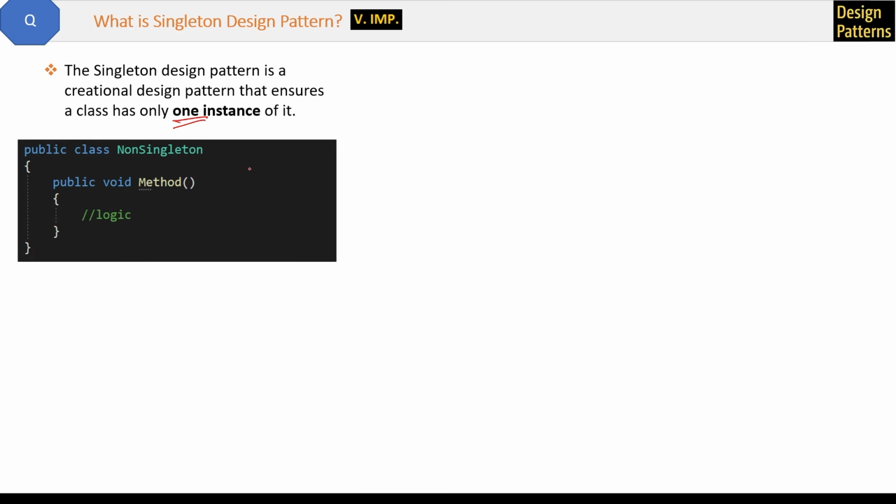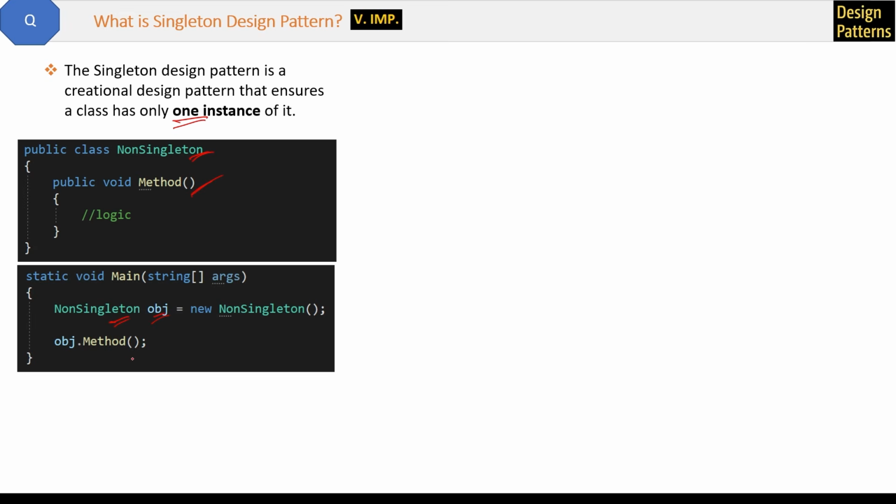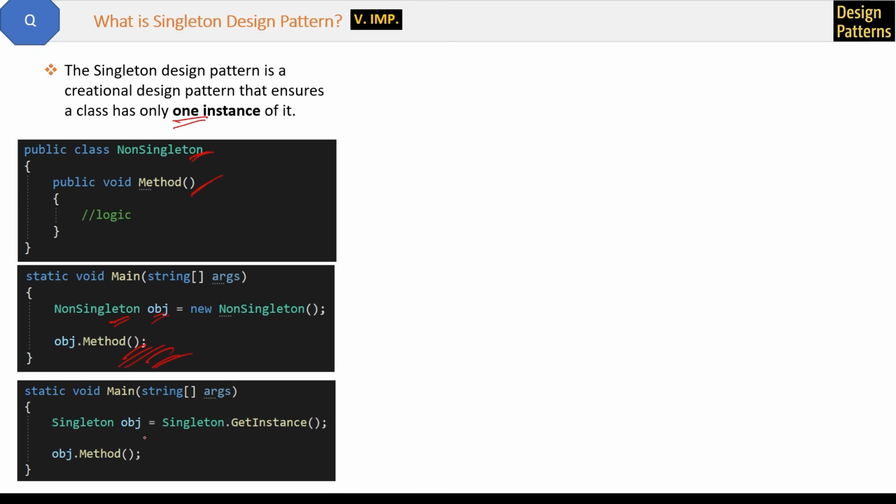Okay, so normally we have a class like this with a method inside it, right? Then we create the object of the class like this and then call the method from the object, right? It's the traditional way. In our applications, wherever we need this method, we will call it at multiple places in multiple requests. We create the object of the class multiple times then. But in singleton pattern, we have to create the object only once, and then we have to use it at multiple places. This is how we are going to create the object of the singleton class via this getInstance method.